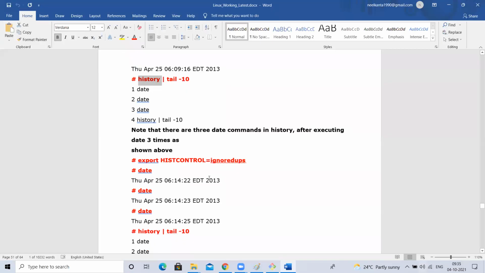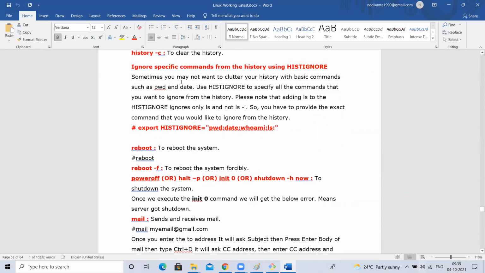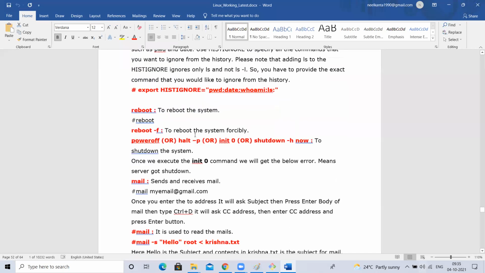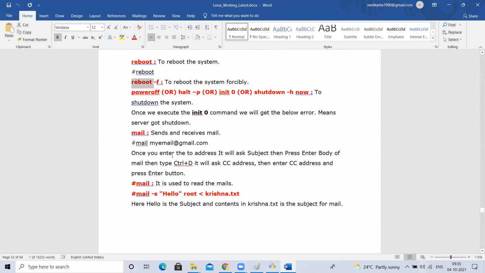Next. This is just a basic idea, keep it in mind. If you want to clear the history, history -c is going to clear the history. And if you want to reboot your machine, reboot is a command. Force reboot is -f. This and all we will not do in general. It is not so easy to reboot a machine. In AWS, we'll learn this.